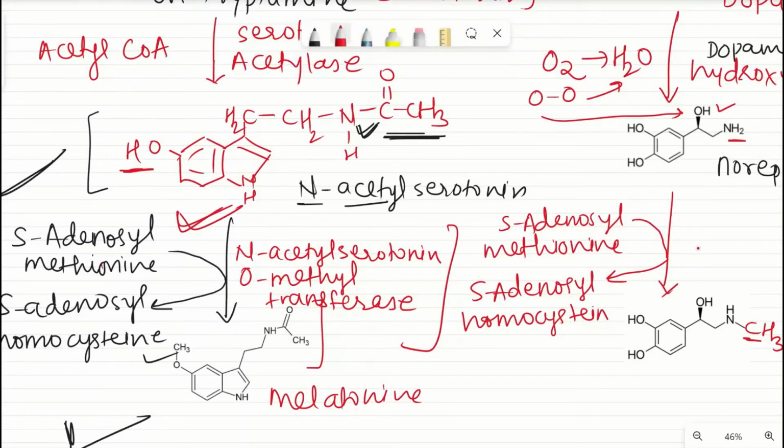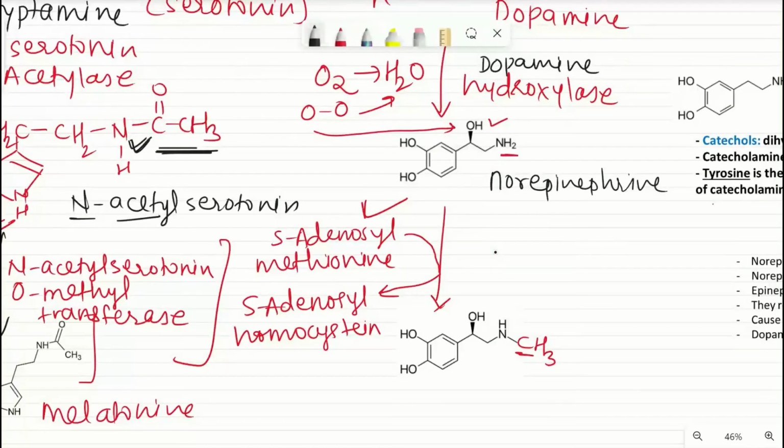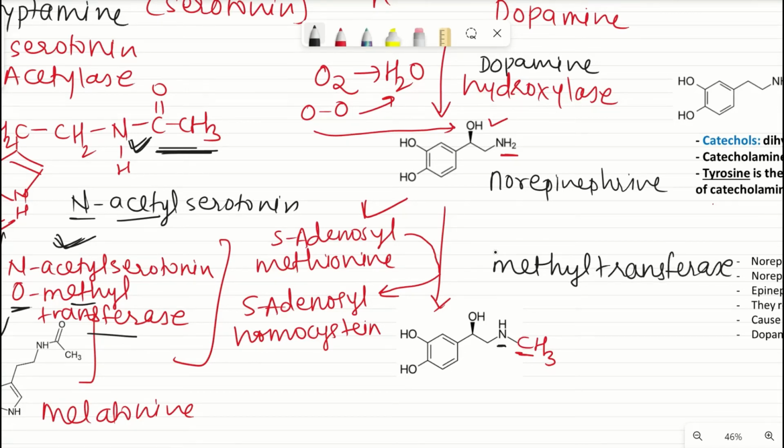It was the same in melatonin, and here also it is the same. And which enzyme? See here, what was the enzyme? Can you see here? N-acetyl serotonin O-methyl transferase, right? Here also it is a methyl transferase enzyme. But which methyl transferase? Here the methyl has come on nitrogen, right? So it is N-methyl transferase, and to be very specific, it is happening on norepinephrine.